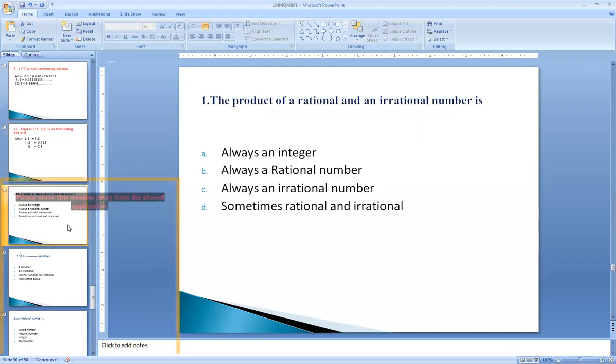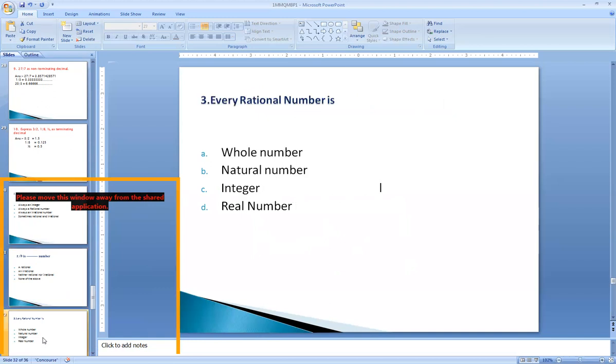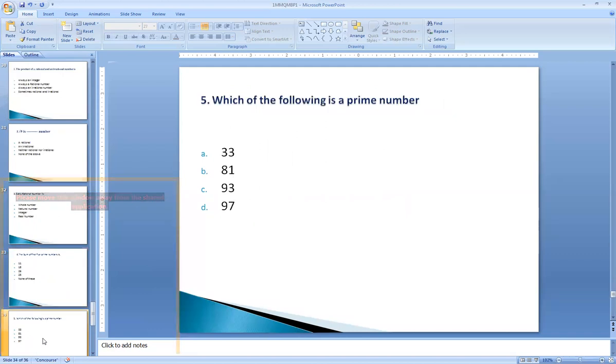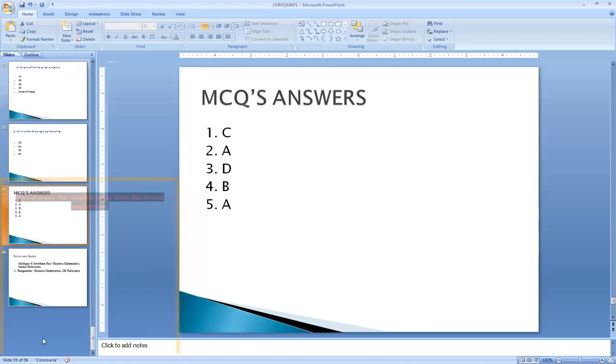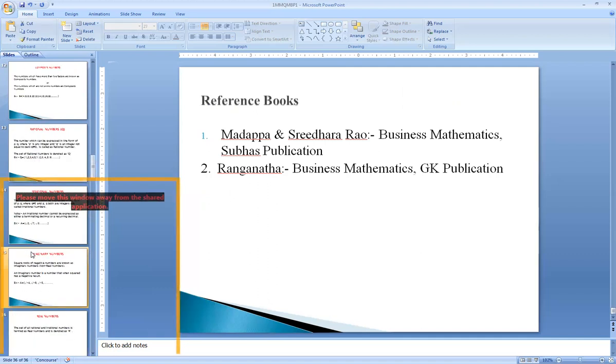So here are some MCQ questions that you need to answer. The product of the rational and the irrational number: among the four you have to select only one. Then you can check it and ask. So the second question is, root 9 is what type of number? Third one, every rational number is what? And the fourth one is the sum of the first five prime numbers. And the last one is, each of the following is a prime number. Here you can check the MCQ answer. So with this, we are going to end the session.